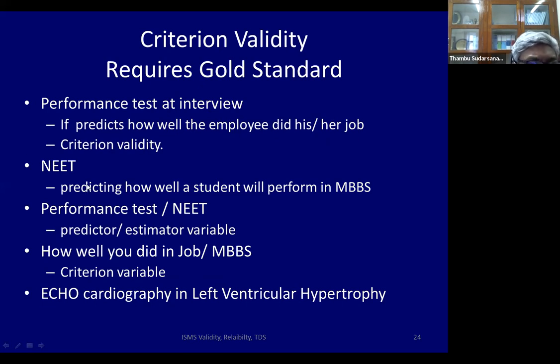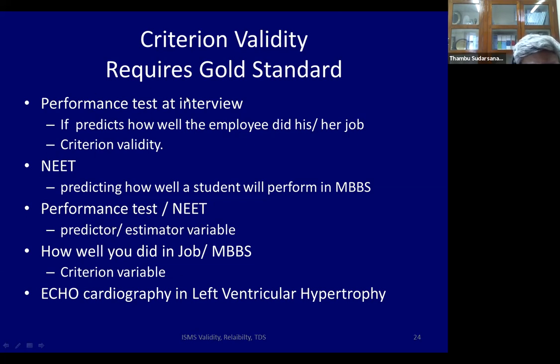Suppose you take the NEET questions. These are so many important questions, let's say in chemistry or physics. How does it predict how well a student will perform in MBBS? Sorry, let me rephrase that.